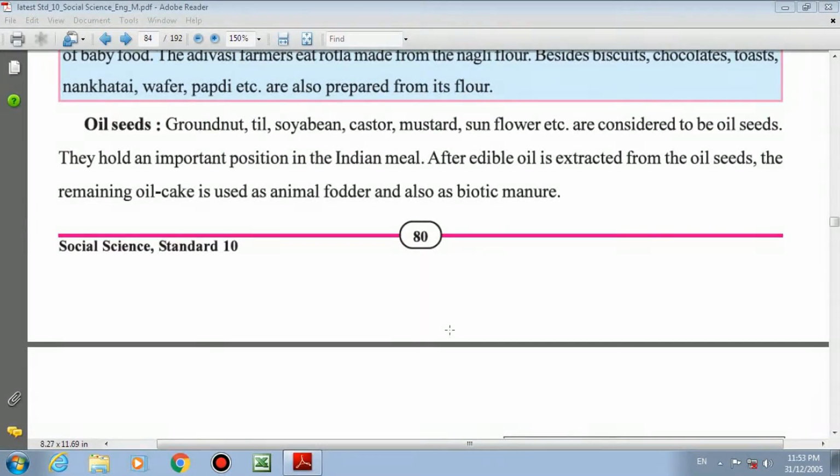Standard 10, Social Science subject, chapter number 10, India Agriculture, and we completed the several crops, and in this video, we will go ahead in our discussion.